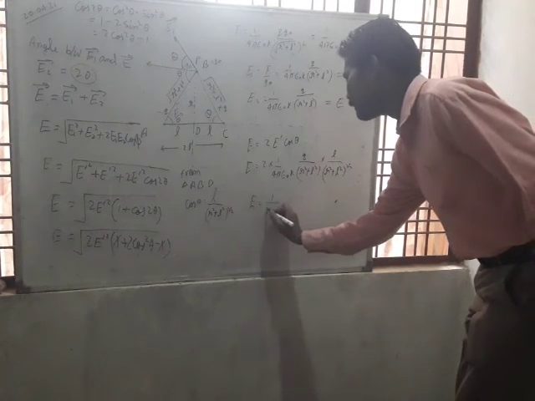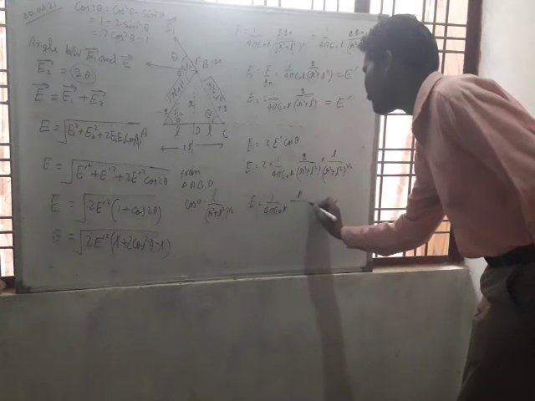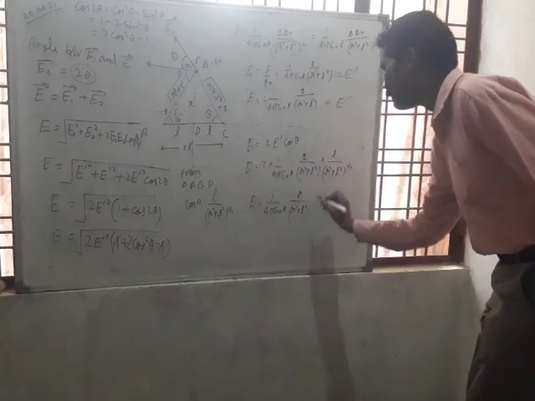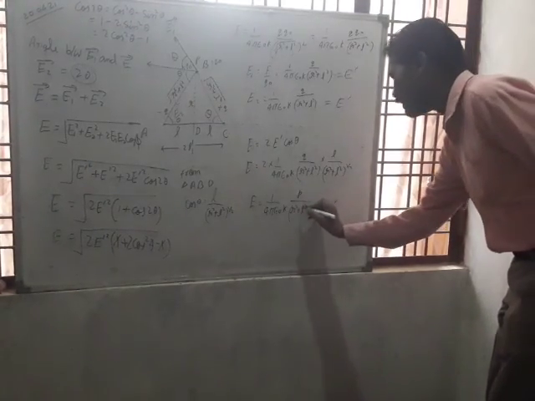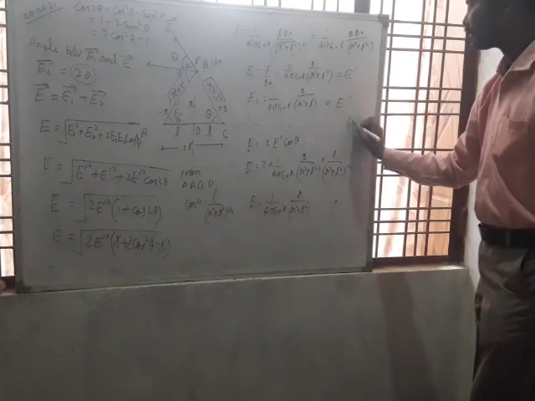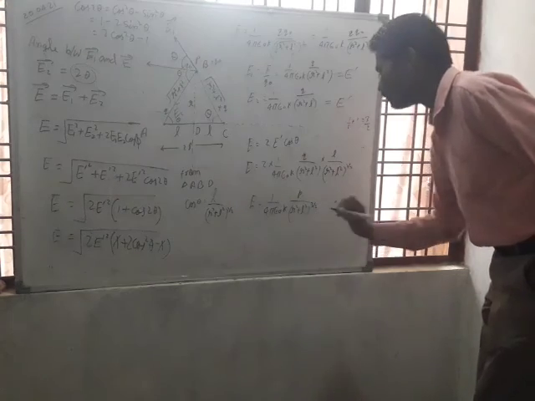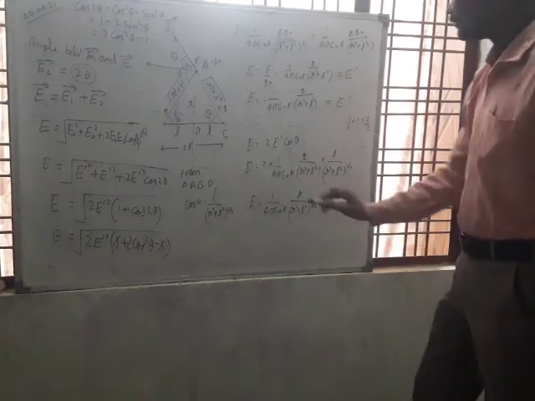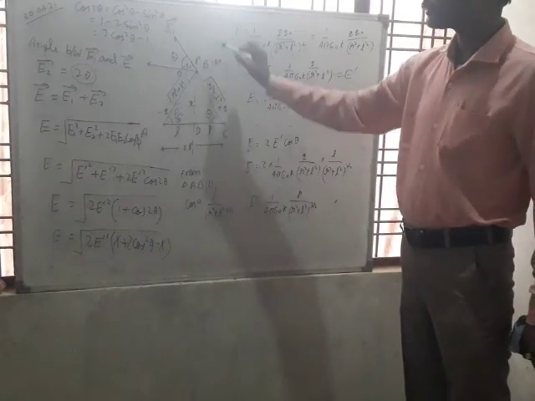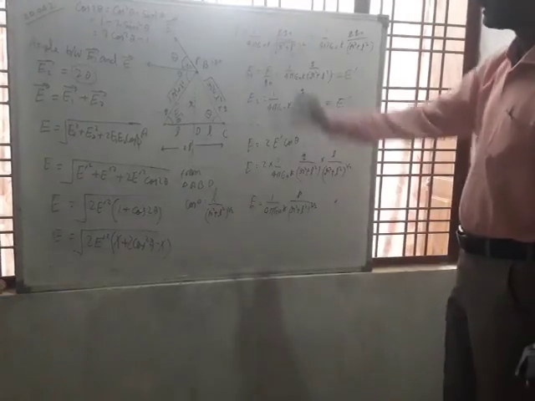So 1 upon 4 pi epsilon naught k P upon R square plus L square, after multiplying these brackets, R square plus L square whole to the power 1 by 2 plus 1, means whole to the power 3 by 2. So this is the formula for total electric field intensity due to an electric dipole in equatorial position, on the equatorial line.